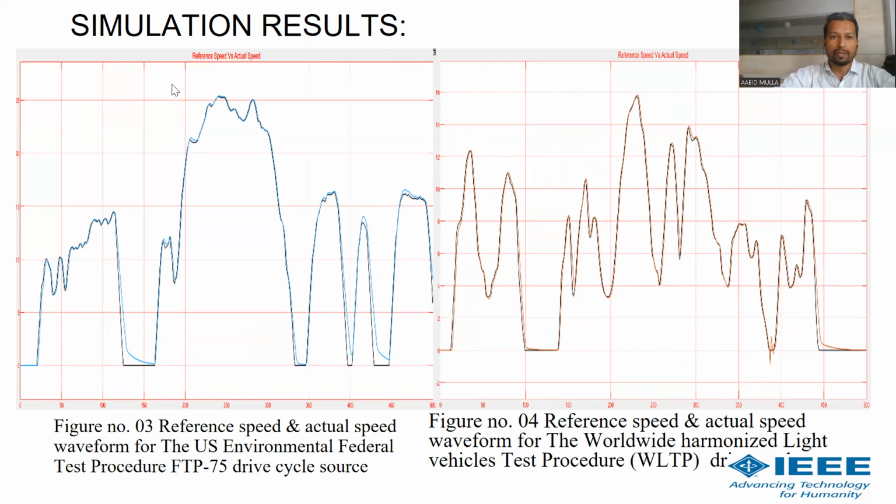Here you can see the reference speed and actual speed both are matching, overlapping with each other. It means that whatever we expect from the drive cycle reference speed, that same speed is going to be tracked by our vehicle controller. There is no difference between actual and reference speed. Here also you can see the second cycle, the WLTP cycle, the Worldwide Harmonized Light Vehicle Test Procedure.